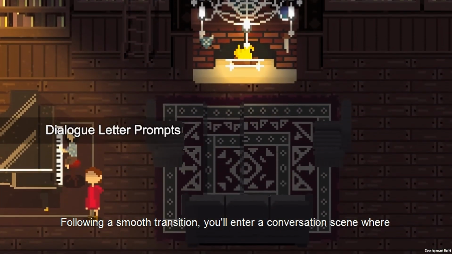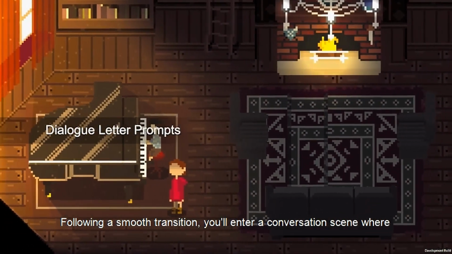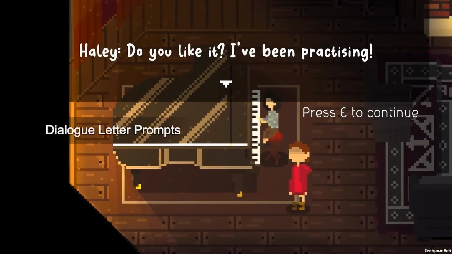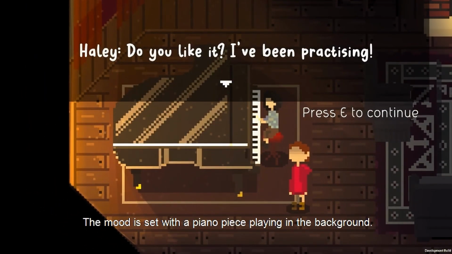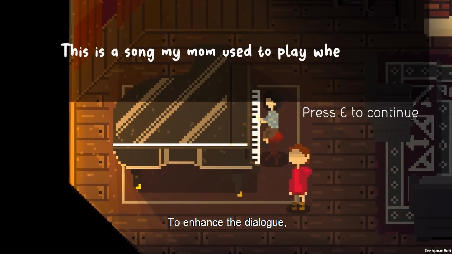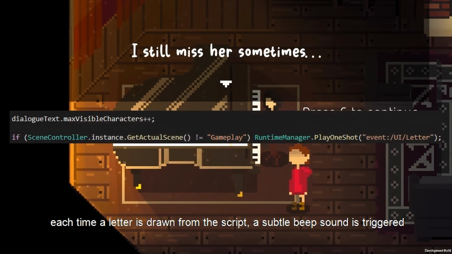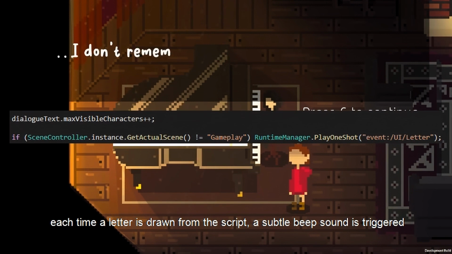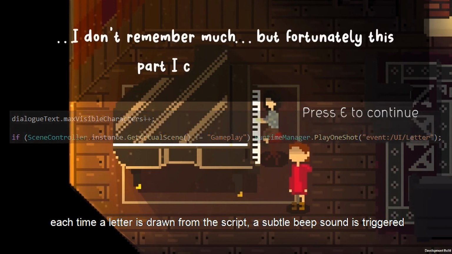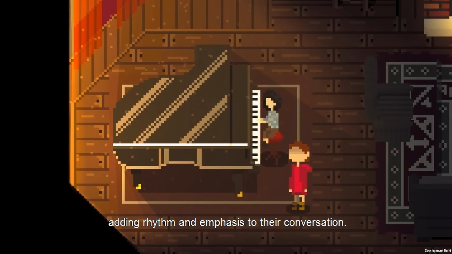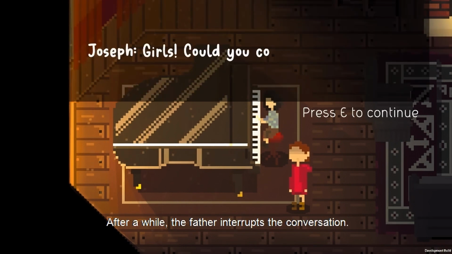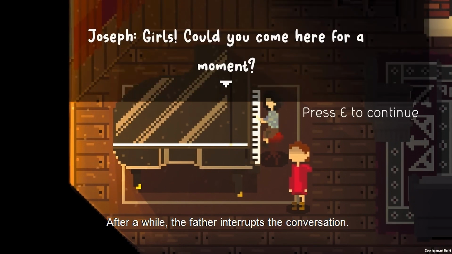Following a smooth transition, you'll enter a conversation scene where two characters engage in dialogue. The mood is set with a piano piece playing in the background. To enhance the dialogue, an Fmod one-shot event system is utilized. Each time a letter is drawn from the script, a subtle beep sound is triggered, adding rhythm and emphasis to their conversation. After a while, the father interrupts the conversation.